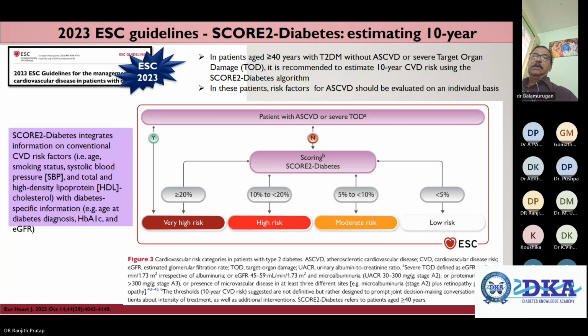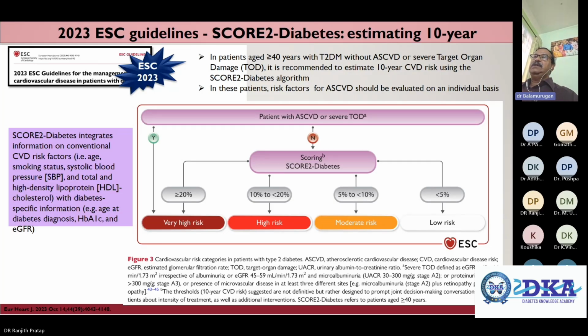Next one. So this is again the ESC guidelines, SCORE2-Diabetes, estimating the 10-year CVD risk. Generally the SCORE2-Diabetes integrates information on conventional cardiovascular disease risk factors, with age, smoking status, systolic blood pressure, and total and high density lipoprotein cholesterol, and again with diabetes specific information: the age at diabetes diagnosis, HbA1c and eGFR.